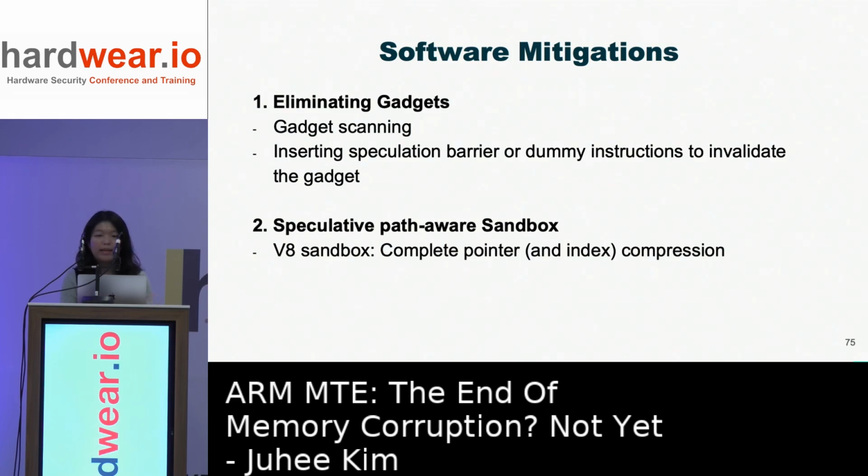To mitigate this issue on the software side, it is possible to scan for the gadget in the target binary and insert a speculation barrier or dummy instructions to invalidate the gadget. Or, if the target program can isolate attacker input, like the V8 sandbox, it should completely mask all the pointers, indexes, and memory accesses to isolate untrusted data under speculative execution.